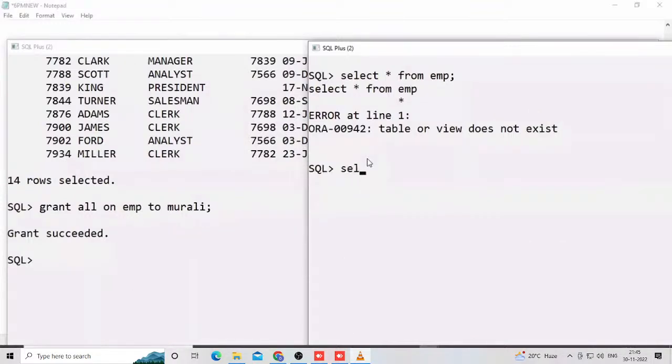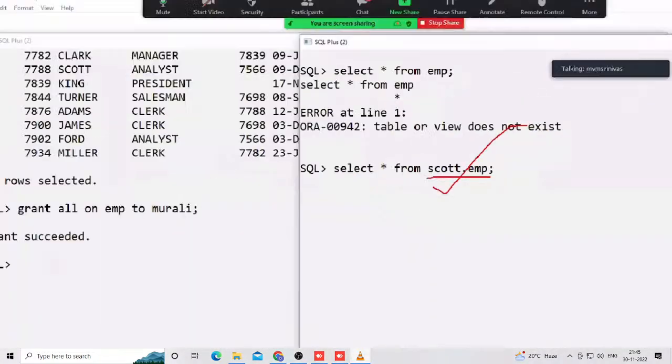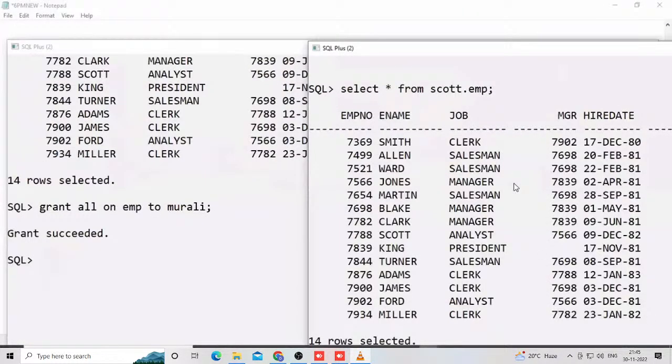Now check it out. Observe here. Select star from scott.emp. Scott is an employee, meaning a user. Don't worry, users and all these things you will become familiar with later. Scott.emp. Now is it working or not? Yes, here it is working.